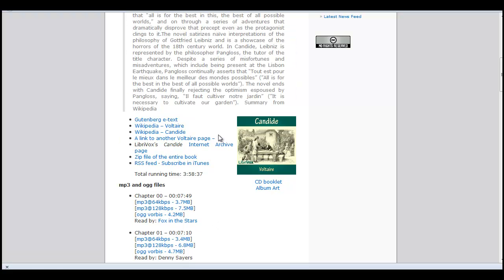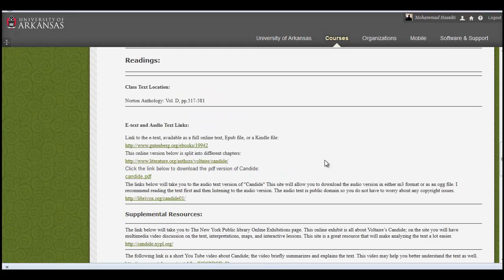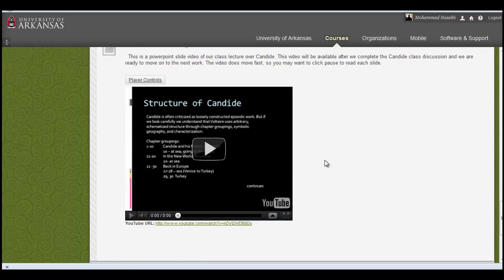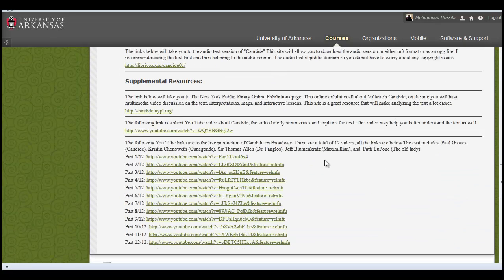Or if you want to listen to them on, let's say, your iPod or another device, you can just zip file the entire book, and it'll download all the chapters. So let's go down here. I've got supplemental resources. Now these are not required. But I highly recommend that you view these because it will help you with engaging in a meaningful class discussion, and it will help you to better understand the materials and the learning objectives.